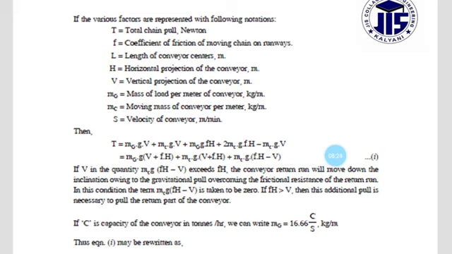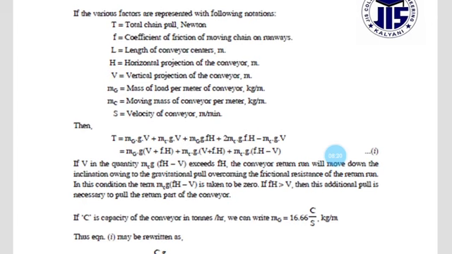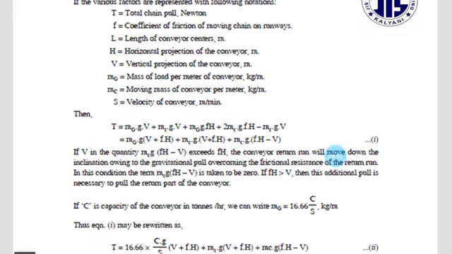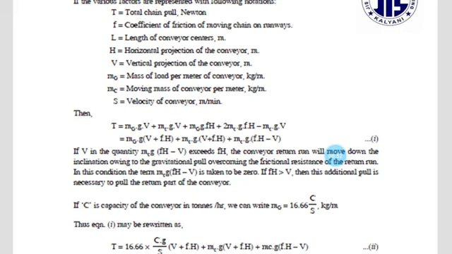In these conditions, the term mc g (F H minus V) is taken to be 0. If F H is greater than V, then an additional pull is necessary to pull the return part of the conveyor.